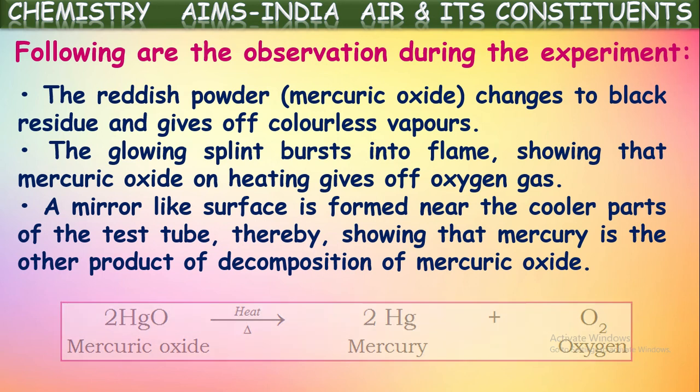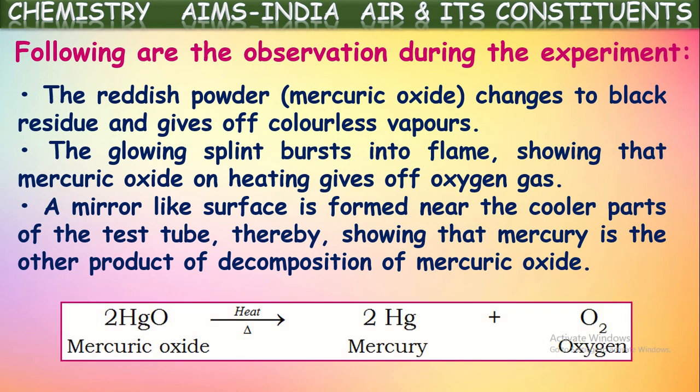Right? So this is the equation related to the reaction that happened. When we take reddish brown colored mercury oxide in the test tube, on heating, this gives oxygen gas. Along with the oxygen gas, black colored mercury is also formed. So these vapors of mercury stick to the cooler parts of the test tube walls inside. So that forms a silver-like mirror, right? That indicates the formation of mercury.